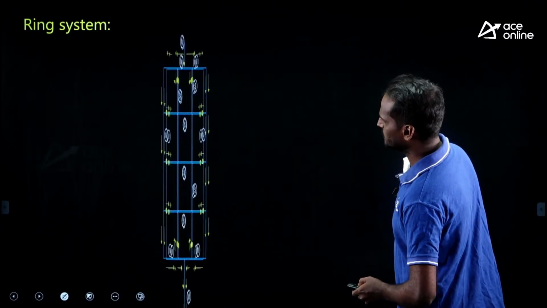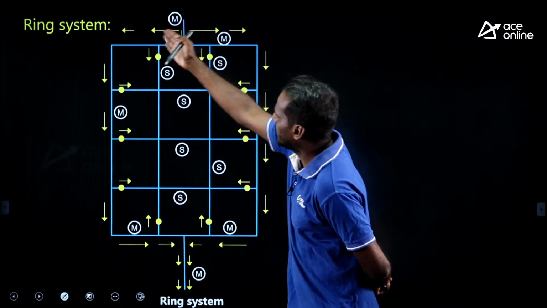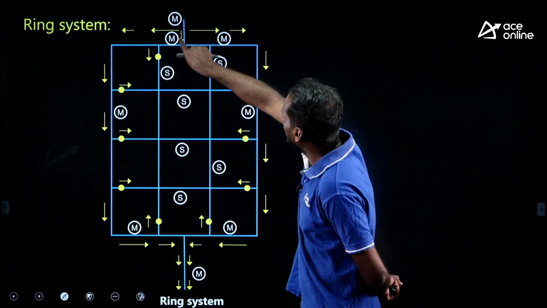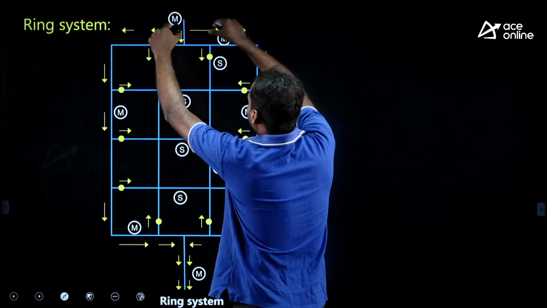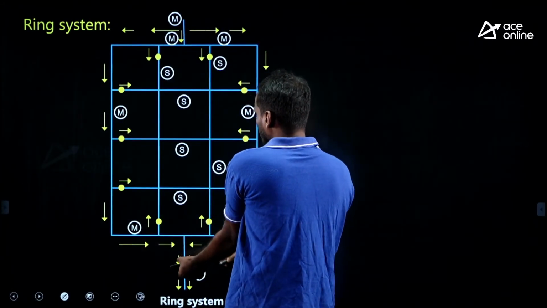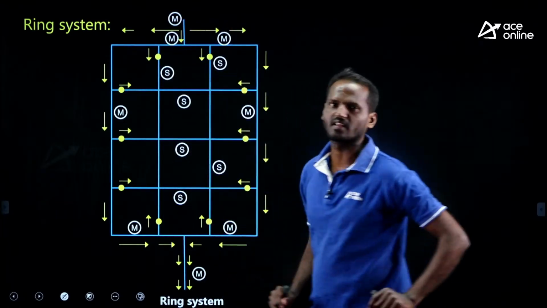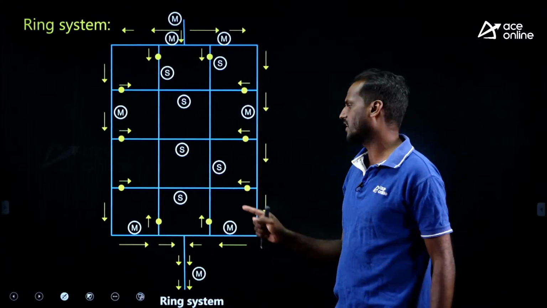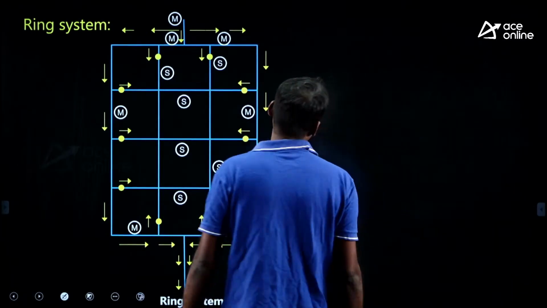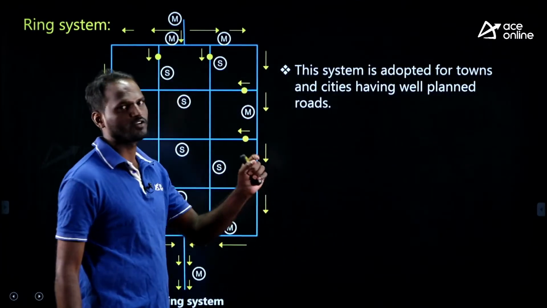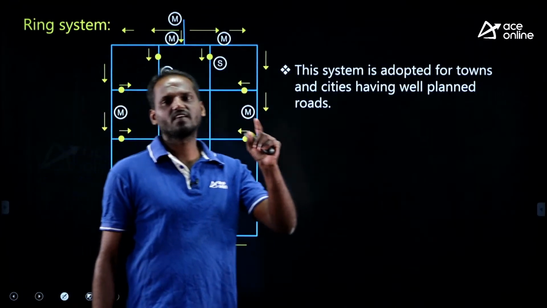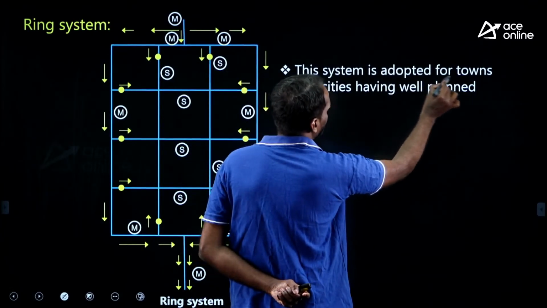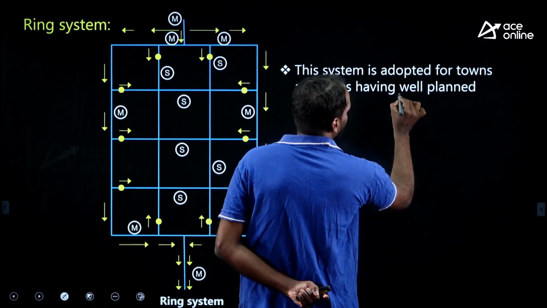What is the ring system? Look at this, the main periphery: this whole distribution area is covered by the main pipe. It is like a periphery, the main pipe surrounds the distribution area, in which case we have a ring system. It is also known as circular system. Where can we use the ring system? When the city has well planned roads. The gridiron system is for a well planned city, but here specifically the system is adopted for towns and cities having well planned roads.